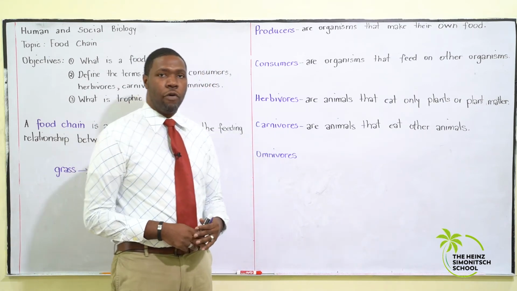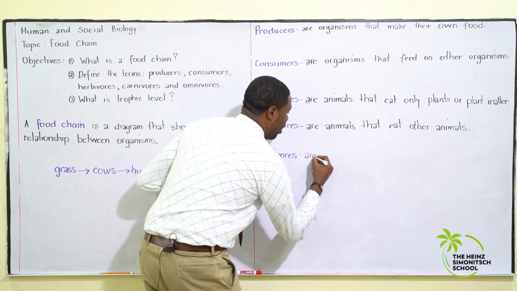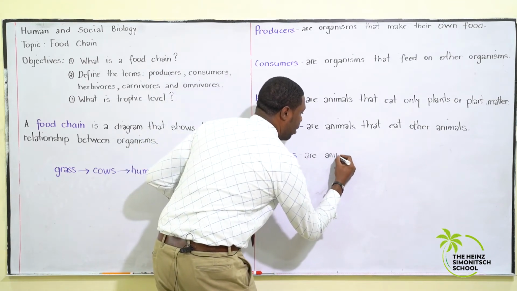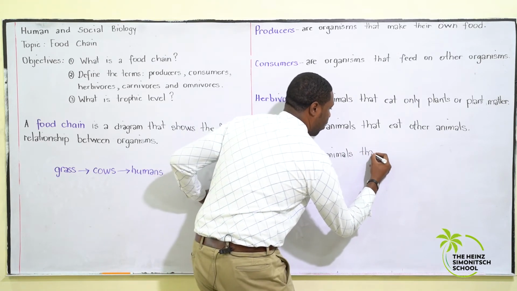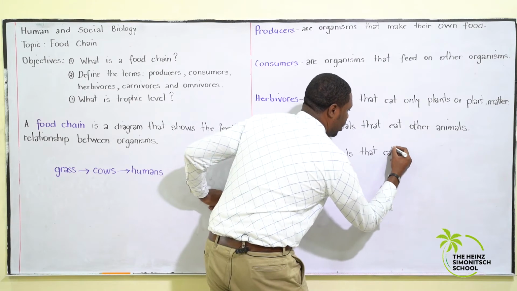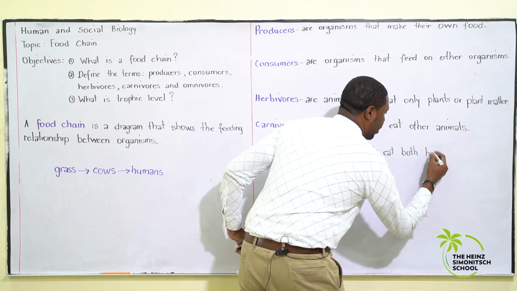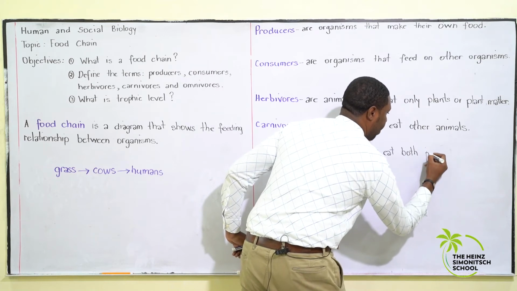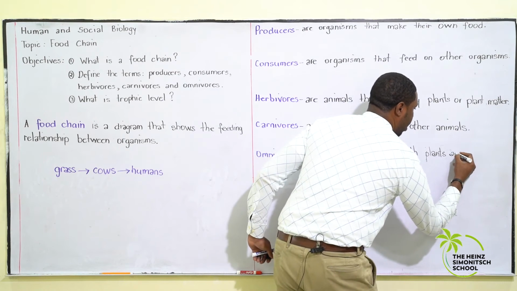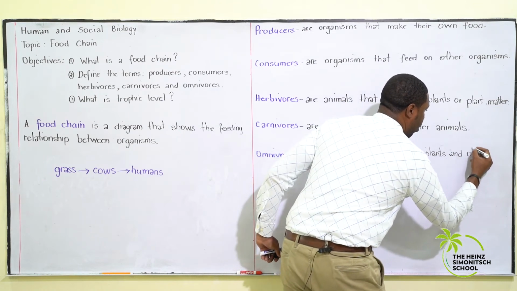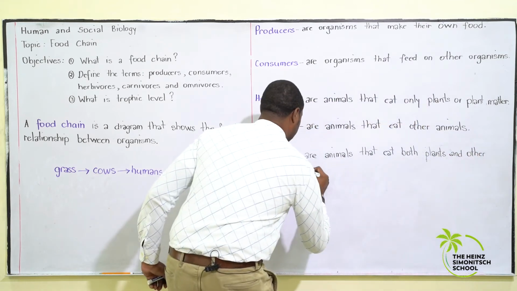Next, we have omnivore. And these are animals that eat both plants and other animals.